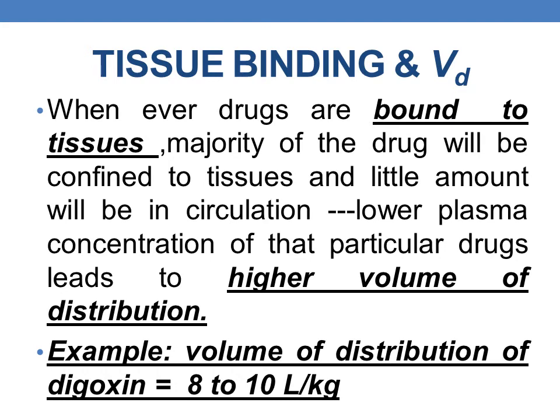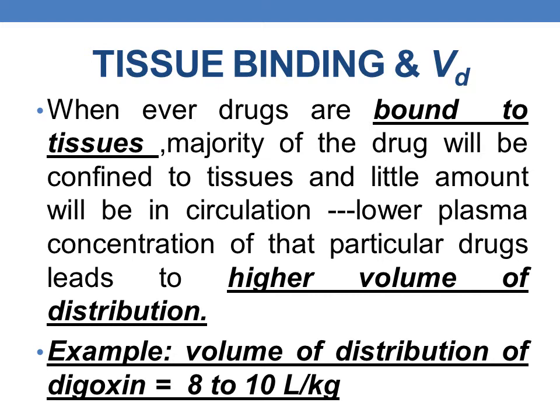Whenever the drugs are bound to tissues, the majority of the drug will be confined to the tissues and very little amount of free drug will be available in the circulation. This lowers the plasma concentration of that particular drug and leads to a higher volume of distribution.